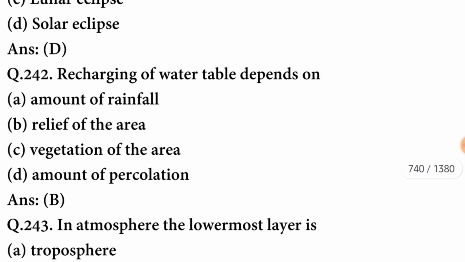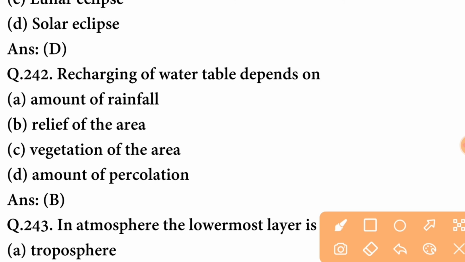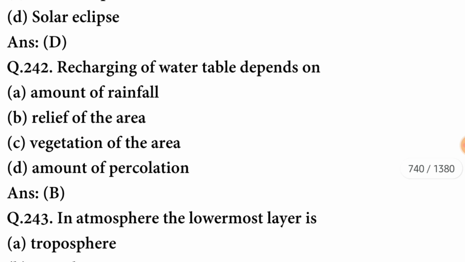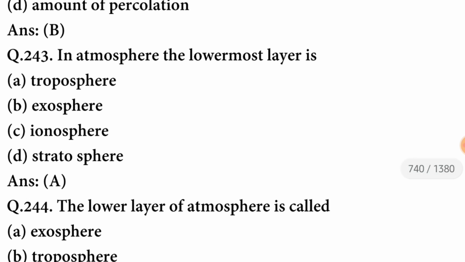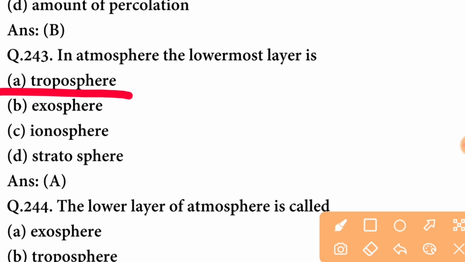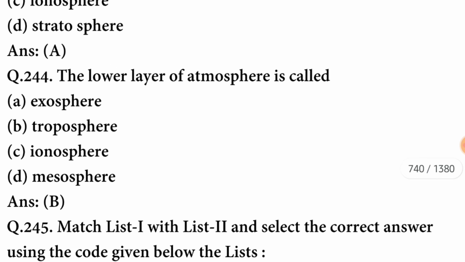Storms of gases are visible in the chromosphere of the sun during solar eclipse. The option is correct. Recharging of water table depends on relief of the area. In atmosphere, the lowermost layer is troposphere. The option is correct.